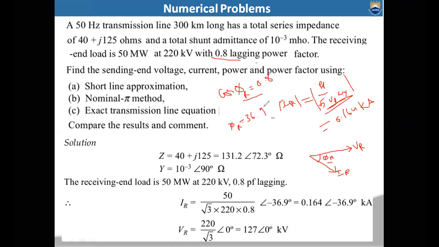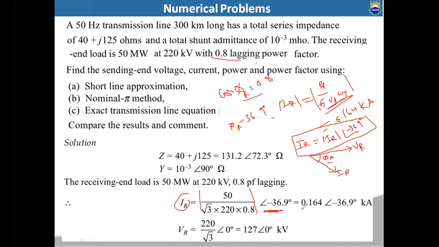Now if you represent IR in polar form, that IR value is equal to the magnitude of IR at an angle of minus 36.9 degrees.